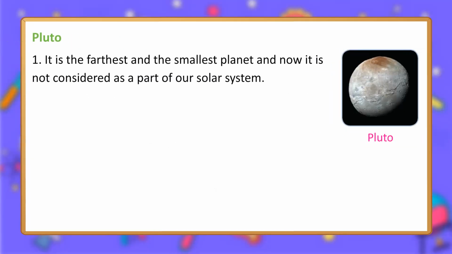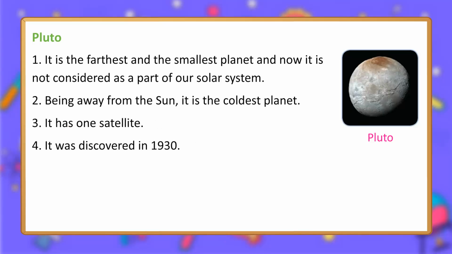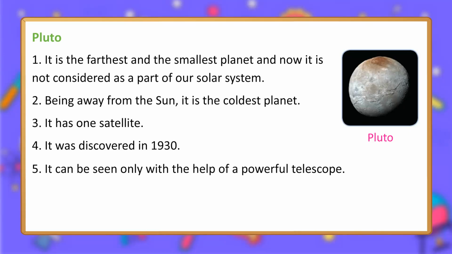Pluto. 1. It is the farthest and the smallest planet and now it is not considered as a part of our solar system. 2. Being away from the Sun, it is the coldest planet. 3. It has 1 satellite. 4. It was discovered in 1930. 5. It can be seen only with the help of a powerful telescope.